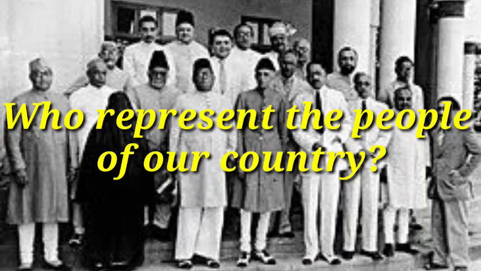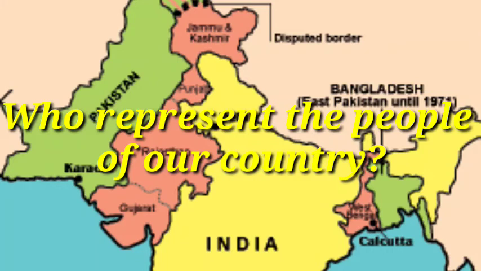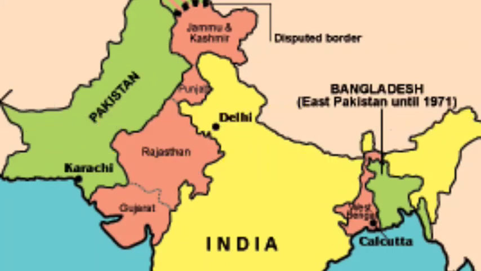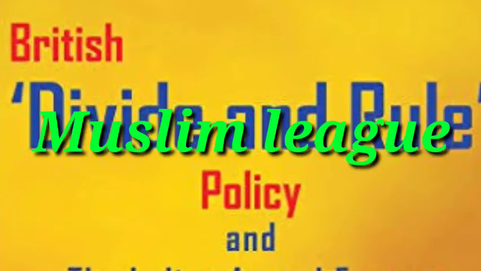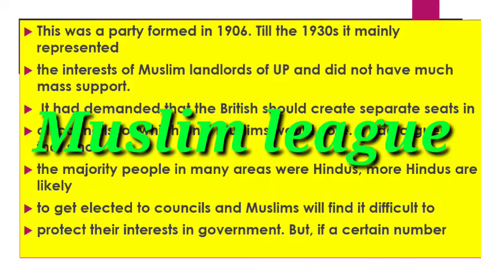The British were dispirited with the Indian people revolting against their rule. They looked for ways to punish the Congress and weaken its popularity among the people. The British were experts in the practice of the divide and rule policy. The British actively raised doubts about the right of the Congress to represent the country.